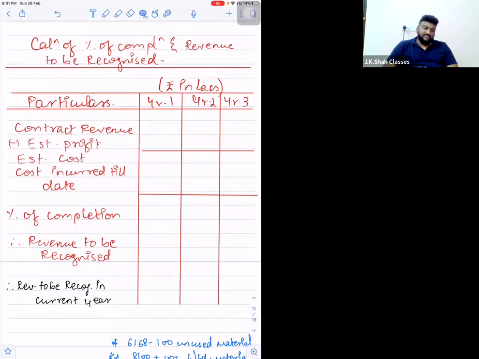Calculation of percentage of completion and revenue to be recognized. So we will be first completing this table. And once this table is done, then the P&L is just a fill in the blanks.